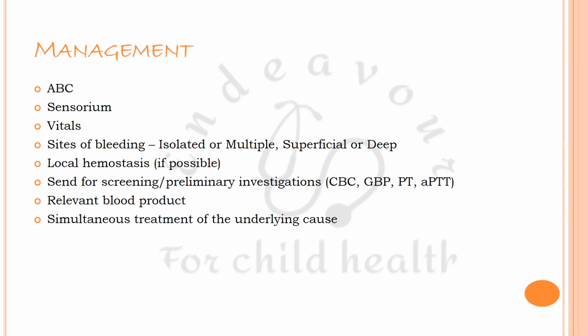To manage, the first and foremost thing we are taught, and we must do, is taking care of the airway, breathing, circulation, looking after the sensorium of the child, maintaining the vitals, recording the sites of bleeding very carefully, isolated or multiple, superficial or deep, achieving local hemostasis as far as possible, and sending preliminary screening investigations after all this has been done, and these include PT-APTT, CBC, and general blood picture. And relevant blood products should be transfused simultaneously, and treatment of the underlying cause should also be initiated.